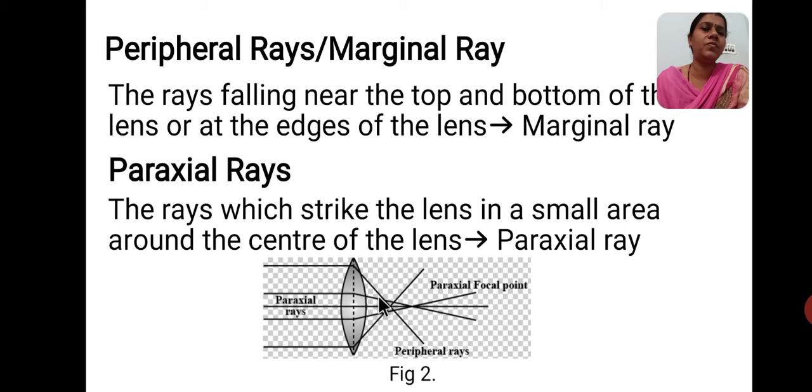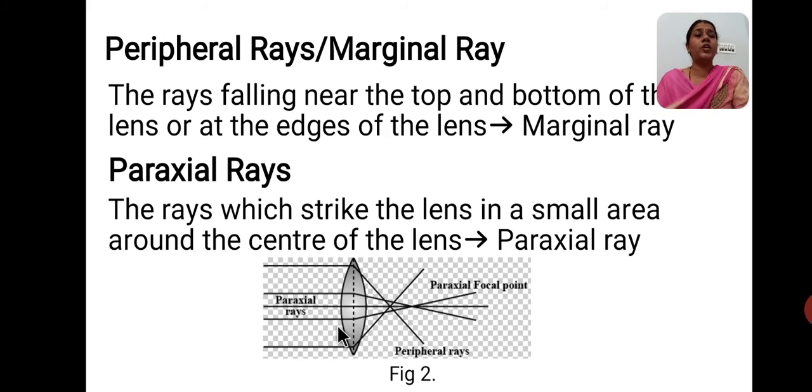Now the point where the paraxial rays meet, we call the focal point. Similarly, the marginal rays meet at another point, known as the marginal focal point. From the focal point to the center of the lens, we call it the focal length. Okay, so we come to know about marginal rays and paraxial rays.